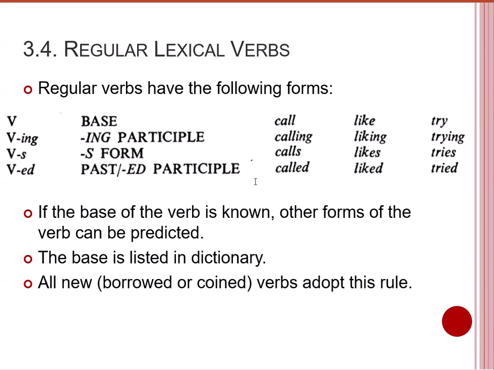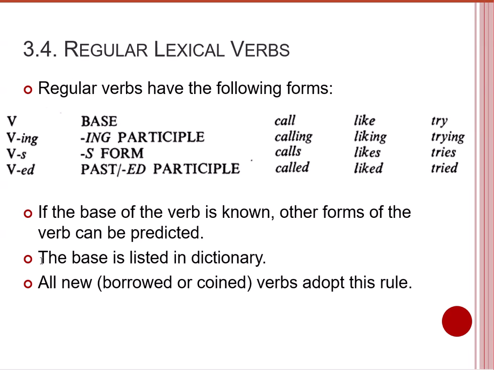While if I give you an irregular verb, okay, and I ask you to give me the rest of the forms, that would be unpredictable unless you know the rest of the forms, unless you memorize them. So with irregular verbs, anticipating the rest of the forms is not possible. While with the regular verbs, it is possible because they follow the same rule, the regular rule.